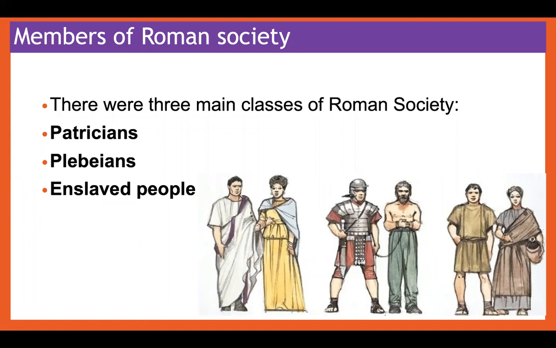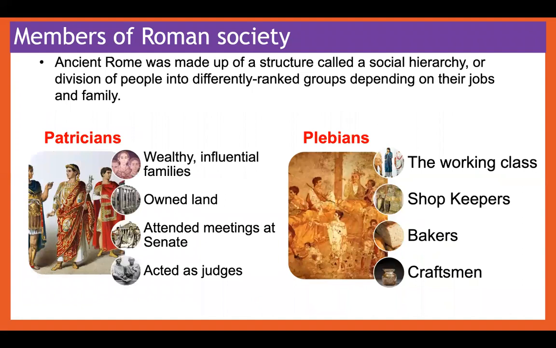So there were three main classes of Roman society. You had the patricians, the plebeians, and the enslaved people. So we're going to go through each one of them in the next few slides. So ancient Rome was made up of a structure called a social hierarchy or division of people into differently ranked groups depending on their jobs and family. So in ancient Rome, depending on what you did for a living and how much money you made or how you were seen in society will depend on where you were in the structure.